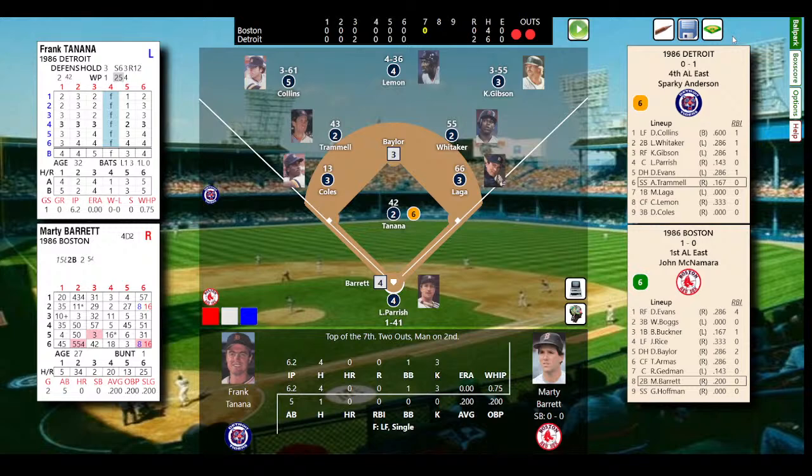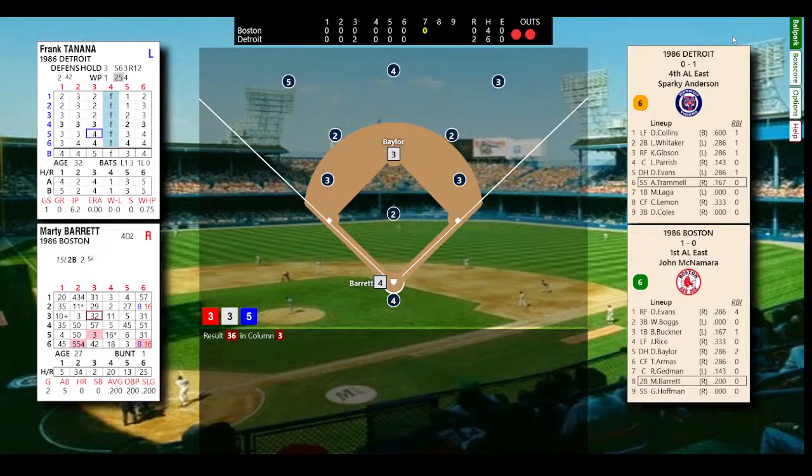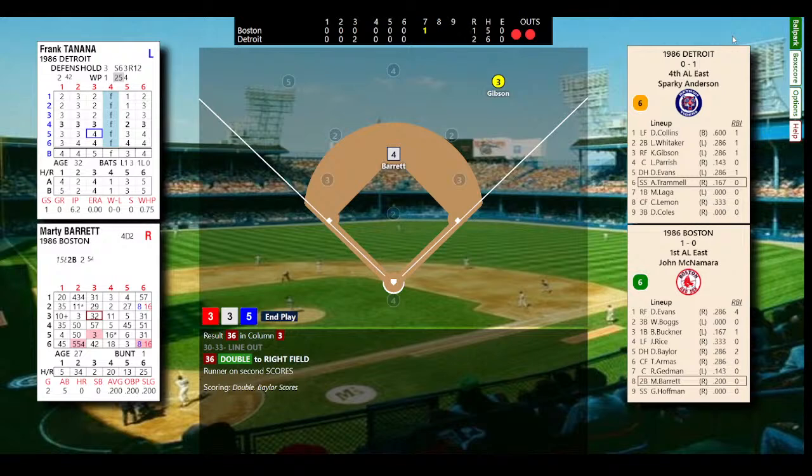And here's Marty Barrett, who singled this last time up. A base hit here could be huge for Marty Barrett and the Sox. And he delivers a double to right field. Baylor scores easily. Barrett with a stand-up double. And it's now 2-1. Marty Barrett coming up big, two outs, man on second.